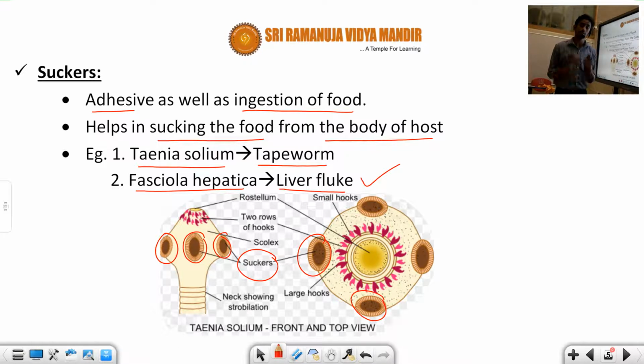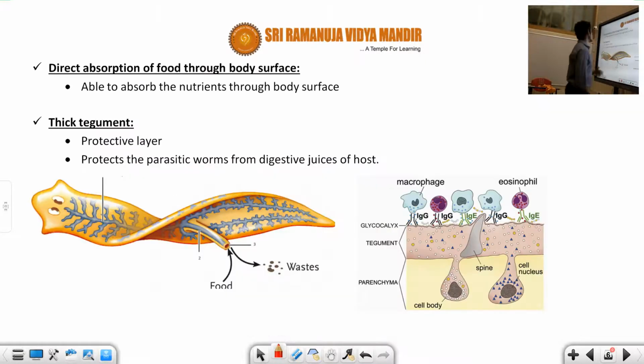So what is the function of suckers? It is responsible for sucking the food from the body of the host. Fine. So the next slide is talking about the continuation of parasitic forms only.